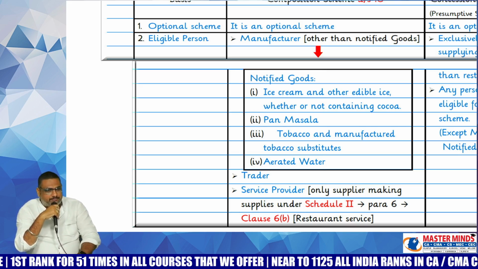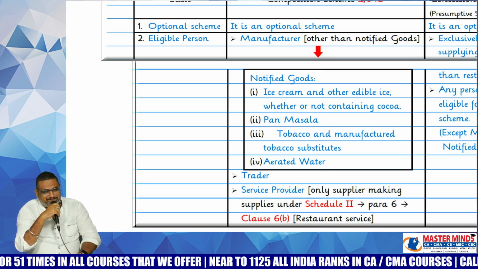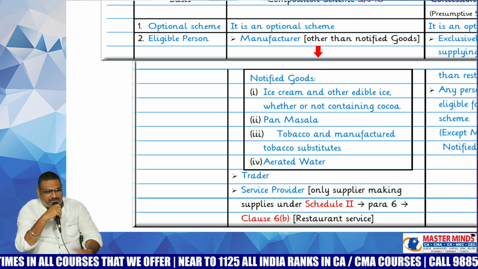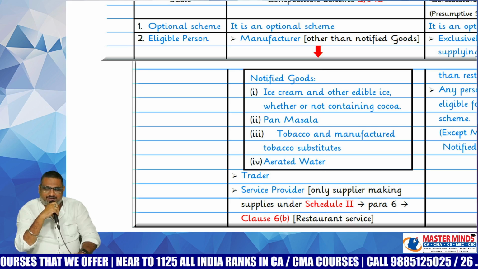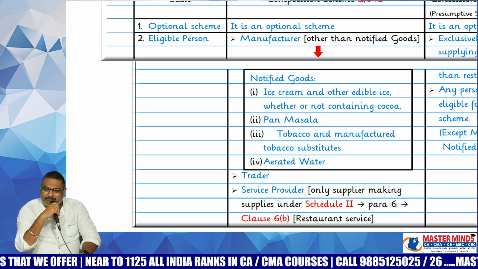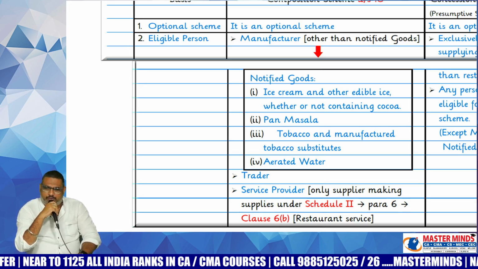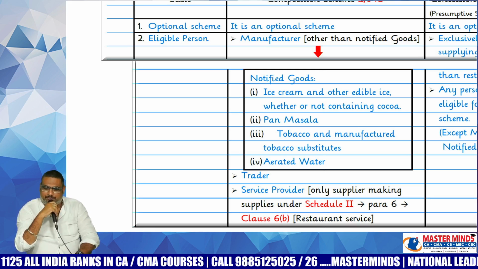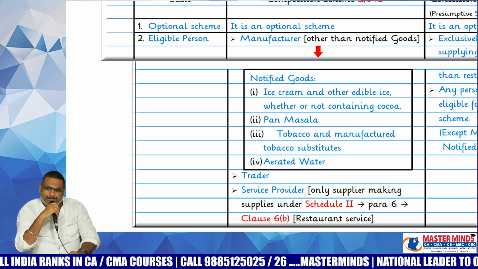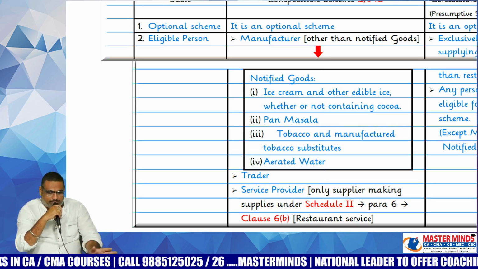Anything other than that? Why was ice cream excluded? What can be the reason? The major raw material for ice cream is milk. Milk is already agro-based, it is exempted. If at all it was brought within the scope of this composition scheme, the government would not get much revenue. That's why this particular ice cream was excluded.